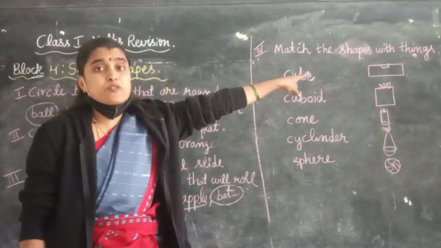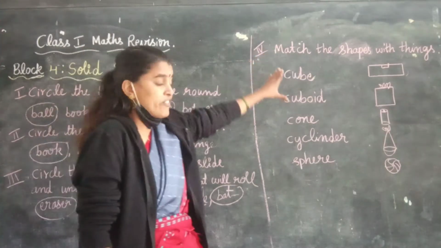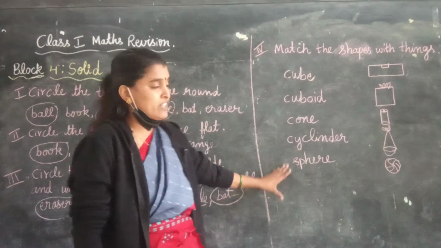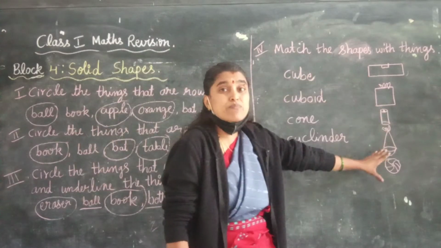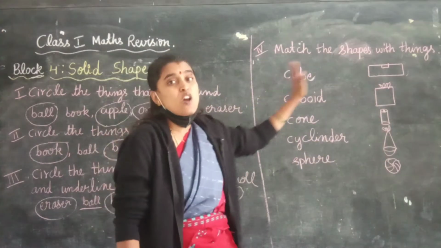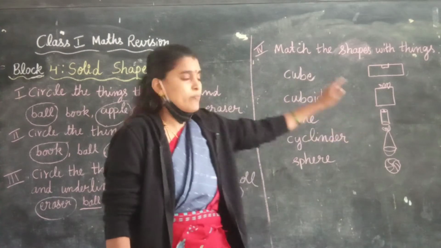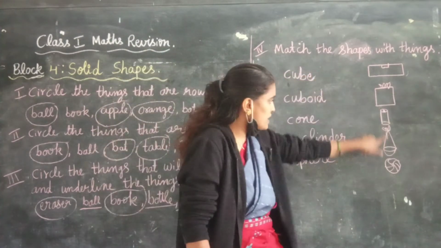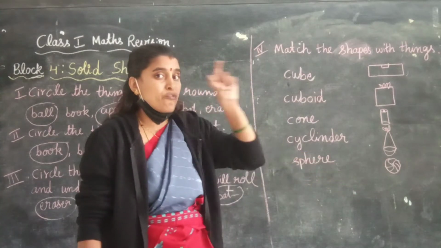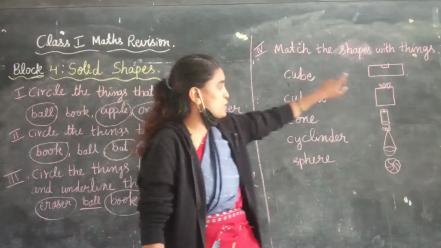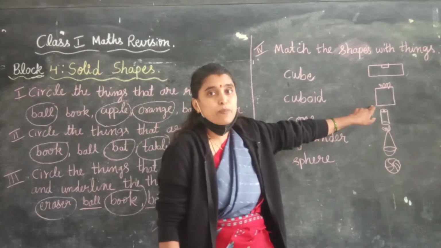Match the shapes with things. Here in one column 3D shapes, solid shapes are given. In another column some things are given. So you need to match the correct shapes with the correct things. Okay. First shape is cube. See, among these 5 things, which thing should match with cube? Yes, cube should match with the gift box.